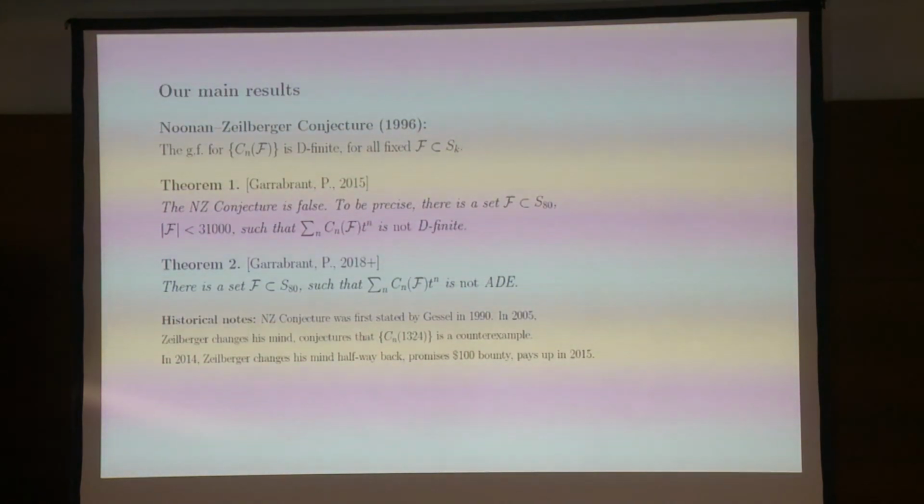Okay. So a couple of historical notes. The Noonan–Zeilberger conjecture was actually stated by Gessel in 1990. However, Gessel was much more careful, and he didn't state it as a conjecture because he wasn't sure if it's right or wrong. And Noonan and Zeilberger were very sure. However, Zeilberger later changed his mind and conjectured the opposite. He conjectured that it's actually false, and that the number of pattern avoiding permutations of just this pattern, 1, 3, 4, 2, is not D-finite. That's still open. We don't know how to prove anything about that.